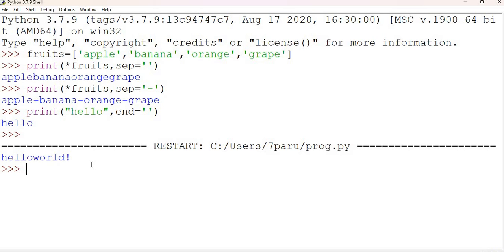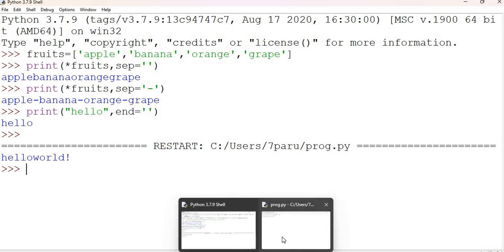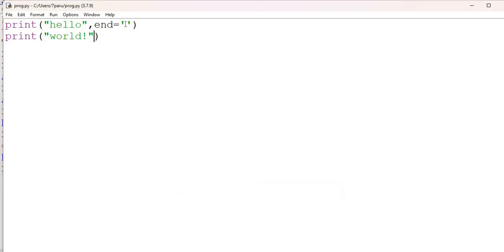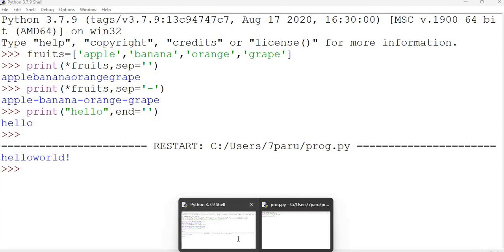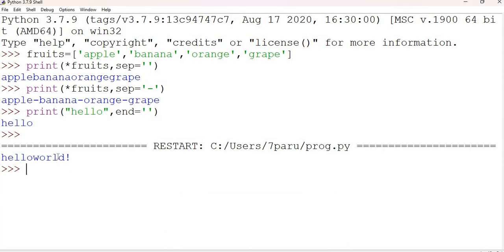So in this example, we use the end parameter again without providing any space or anything. Because by default end goes to the next line, but since I'm providing this empty string here, it does not go to the next line. So it prints on the same line without any space.